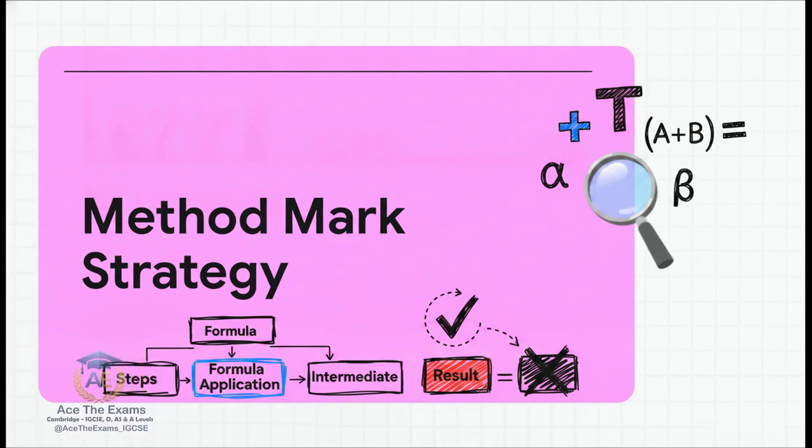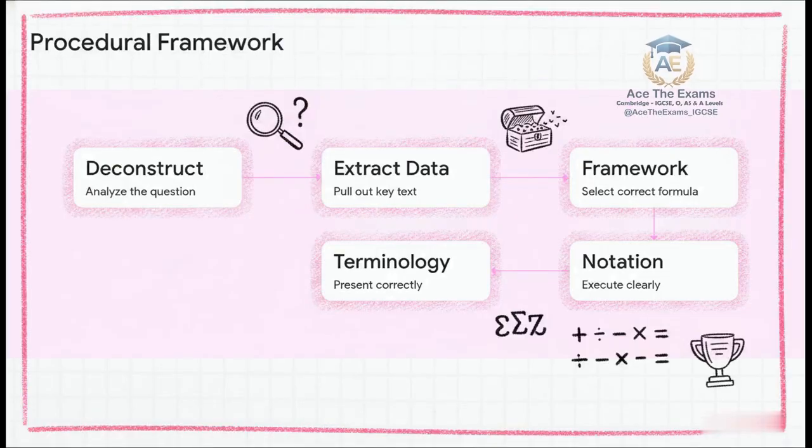Wrong again, Sam. If you don't document your logic strings and you make one minor calculation error, you hit 0 altitude. No method marks. The examiners are actively scanning for your documented process. If you correctly apply the tangent A+B format, but mess up a simple fraction addition at the very end, the mission command will still reward your logical steps. So how do we guarantee those method marks under strict simulated clock pressure? We deploy this 5-step procedural framework.